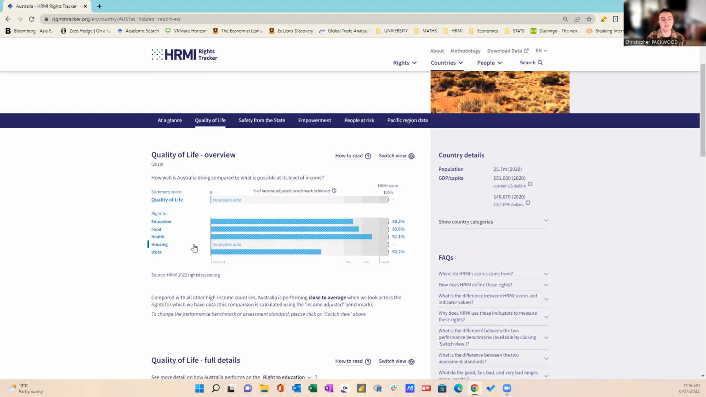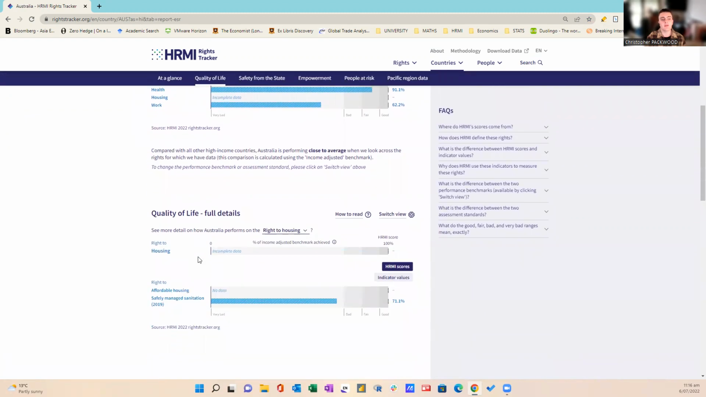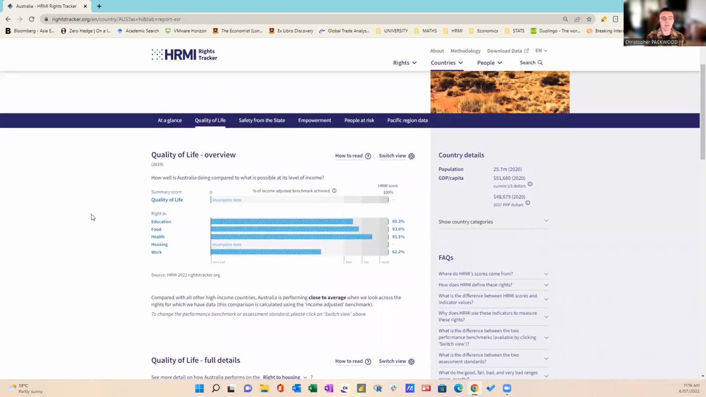But they will have, for instance, for housing, if we scroll further down, data on the original one that we used to use and we still use, which is the right to safely managed sanitation at the high income assessment standard. So going back, if we look at the right to education,